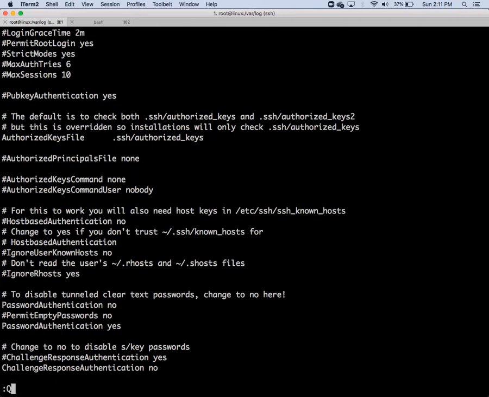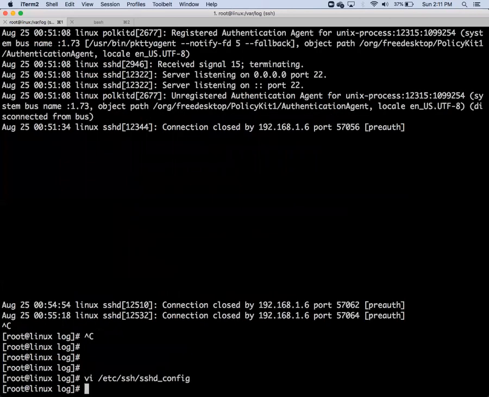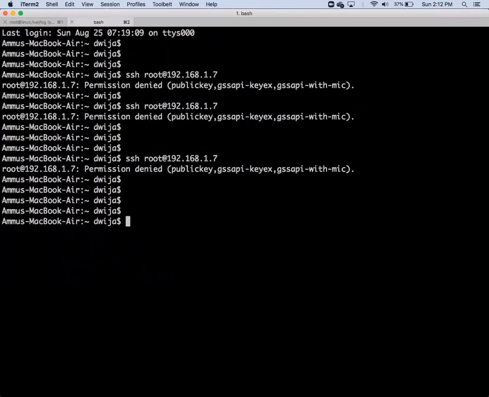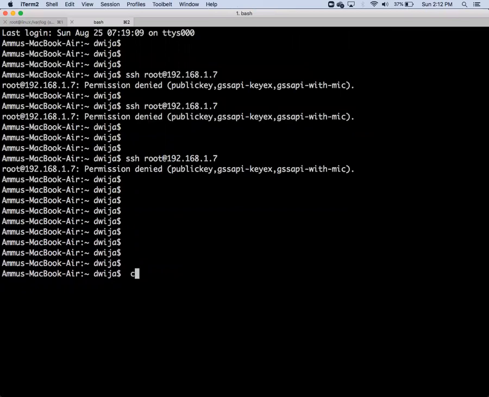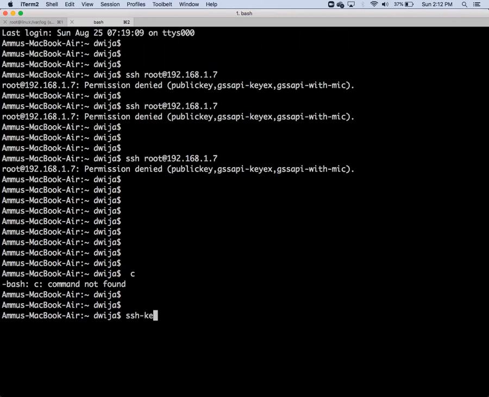Right now, they have disabled password authentication. Now I have to enable key authentication. How to enable key authentication? I will tell you. You have to create a key. How to create a key? You have a command called ssh-keygen, key generation, -t rsa.